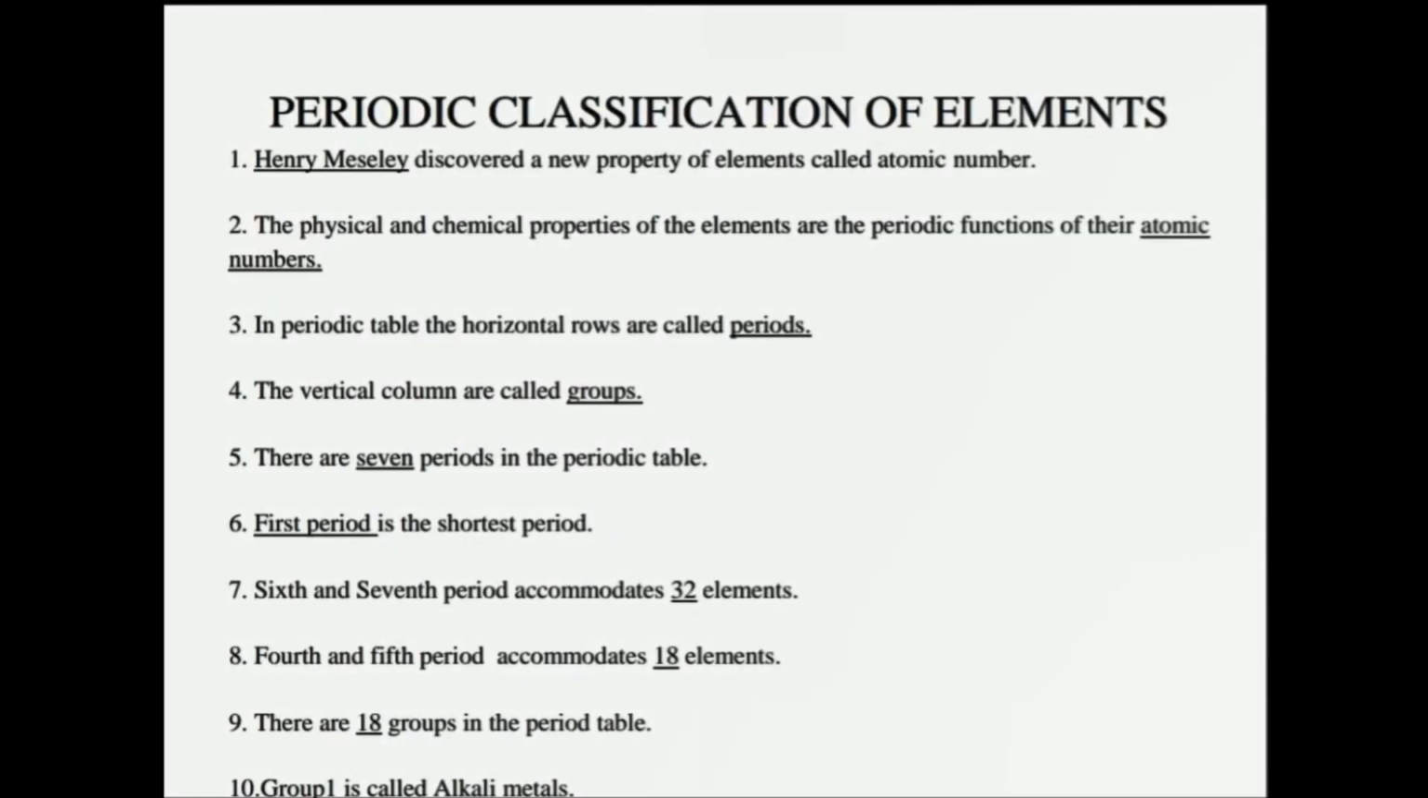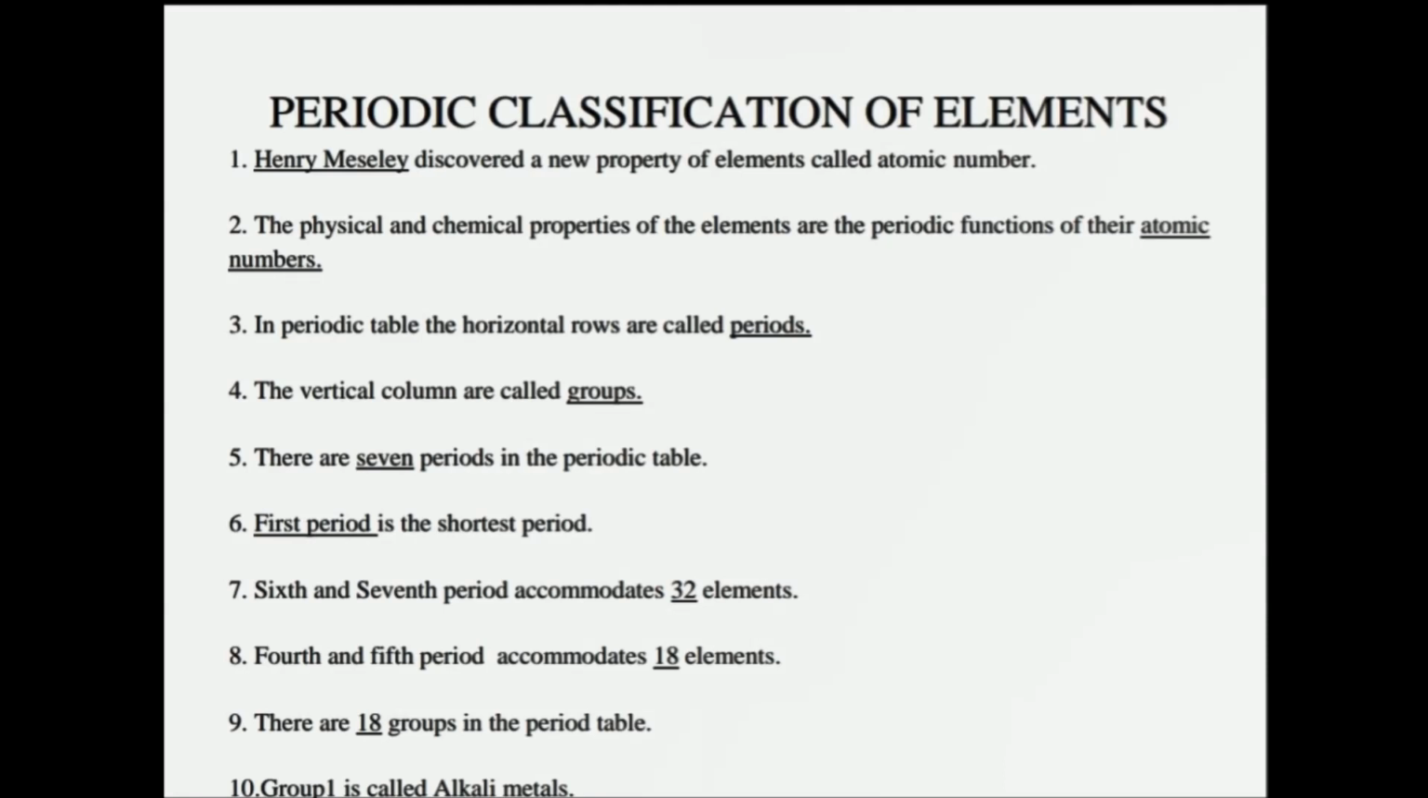Let us revise the periodic classification of elements. Henry Moseley discovered a new property of elements called atomic number. The physical and chemical properties of the elements are periodic functions of their atomic numbers. In the periodic table, the horizontal rows are called periods. The vertical columns are called groups.